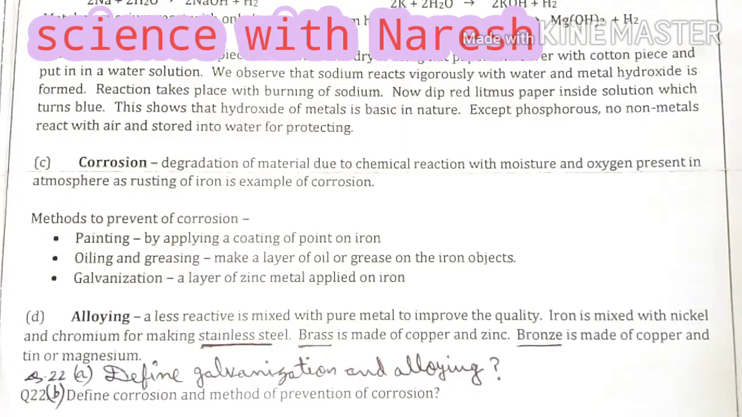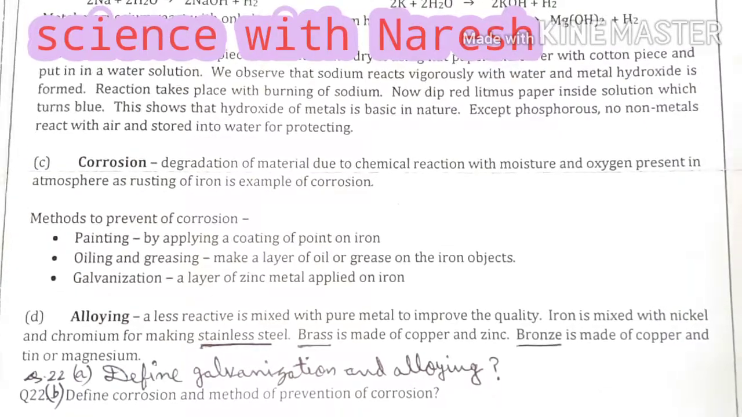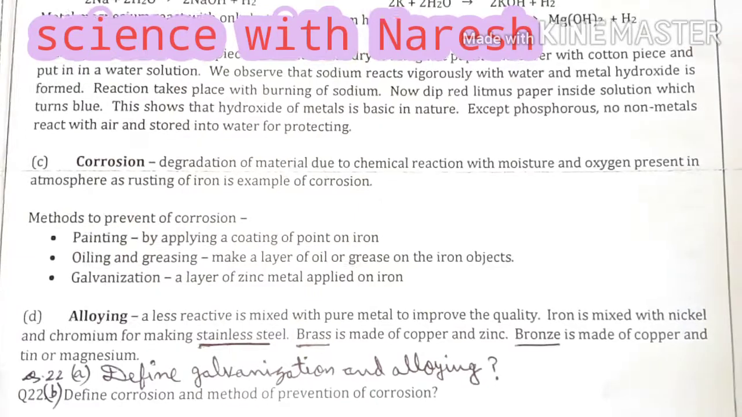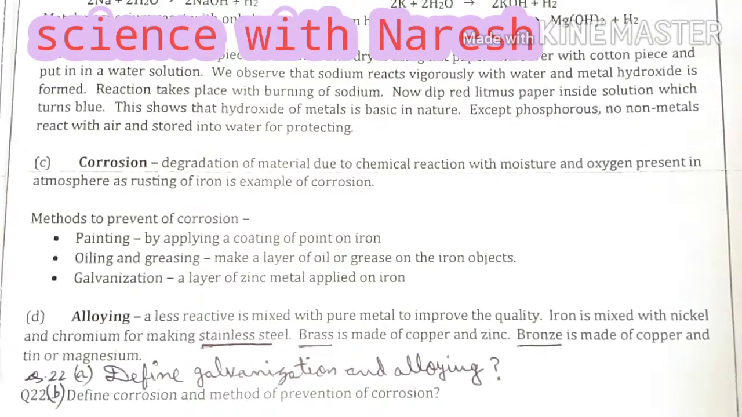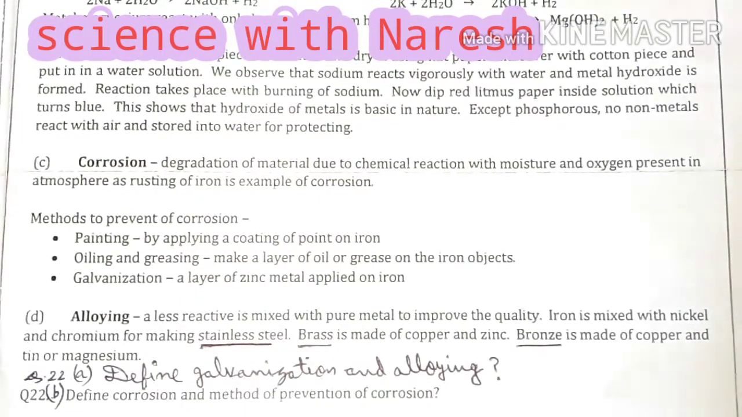Nickel and chromium are less reactive metals, and these are combined with iron, which is a highly reactive metal. So iron combined with nickel and chromium makes stainless steel. The next is brass, which is made of copper and zinc. Copper and zinc are also less reactive compared to each other, so brass is obtained from the mixture of copper and zinc. It is also a product obtained from alloying.